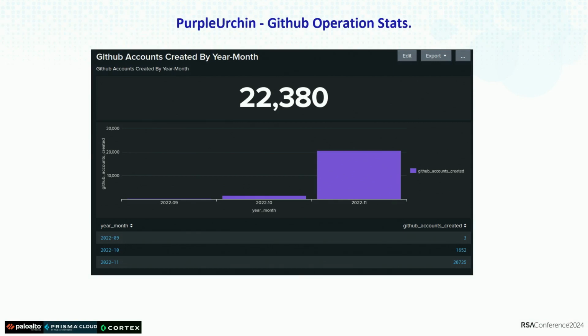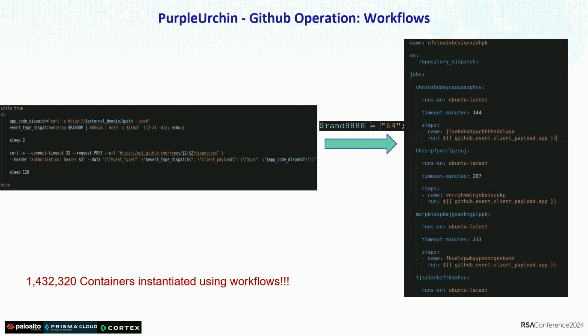Using that mechanism, he was able to create more than 22,000 GitHub accounts. But the interesting thing is not how many accounts he created. The interesting thing is how many executions he was able to achieve with those accounts: more than 1 million container executions using workflows. In the same container he created the workflow from a template, and each workflow has 64 jobs. But how do we know that number?